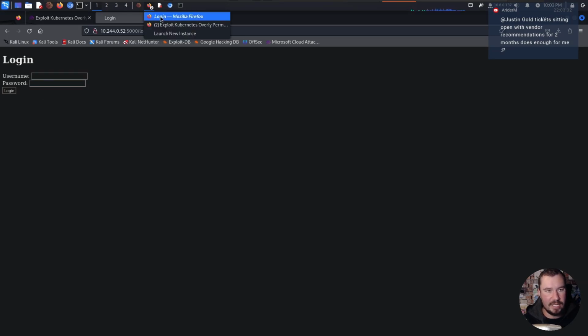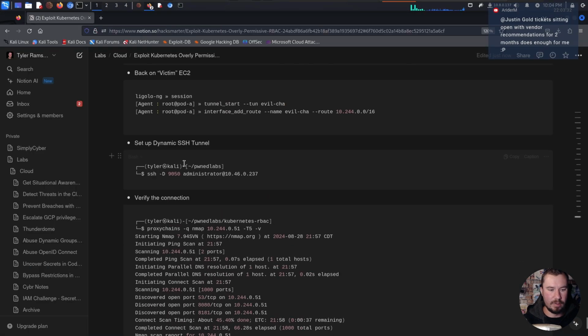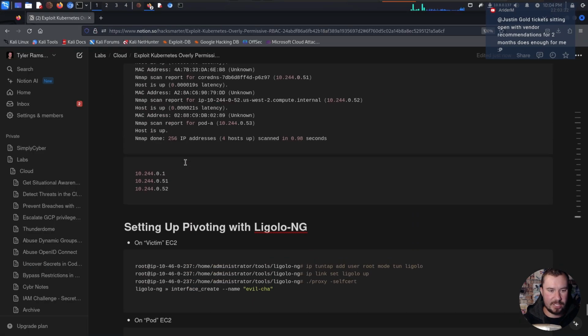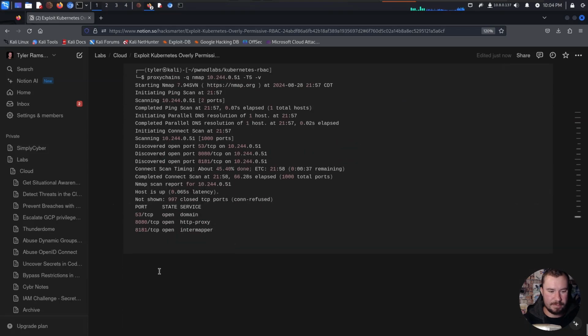Now, before we continue, let's go ahead and get caught up on our notes. So we verified the connection, and we will just say enumerating hosts.